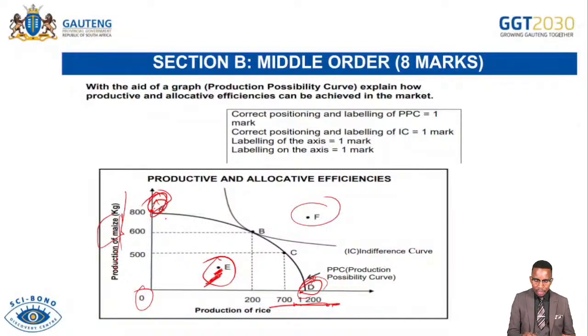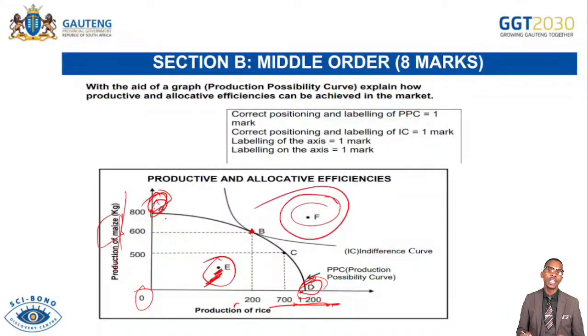However, the point B, that is the point on the indifference curve, indicates the purely allocative efficiency because resources have been used accordingly in there. You can see that we have both the production of maize meal and the production of the rice. Also, check the point outside the PPC is unattainable. The firm cannot afford to achieve at the point F. Why? It is because the budget we have, or the money we have, or capital we have is not enough for us to achieve at this point.